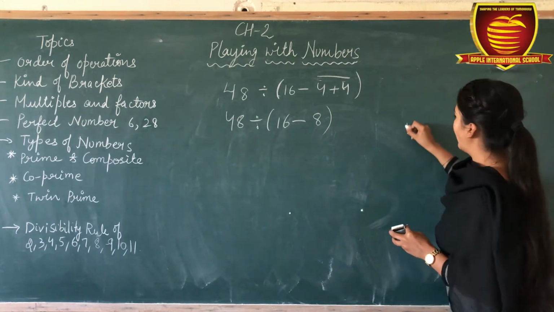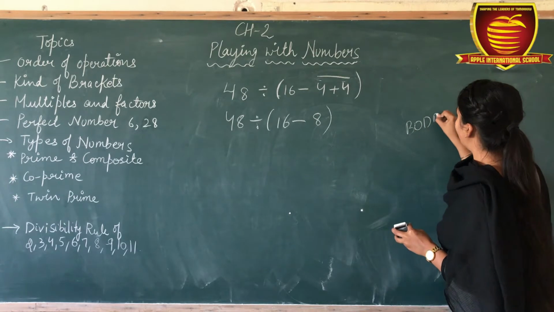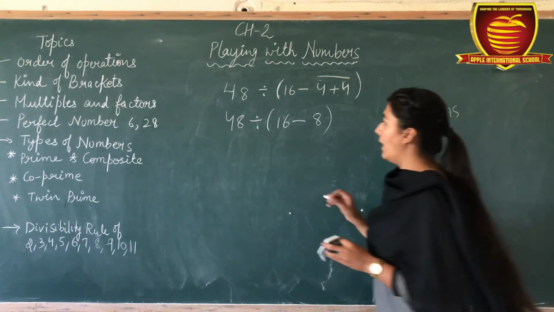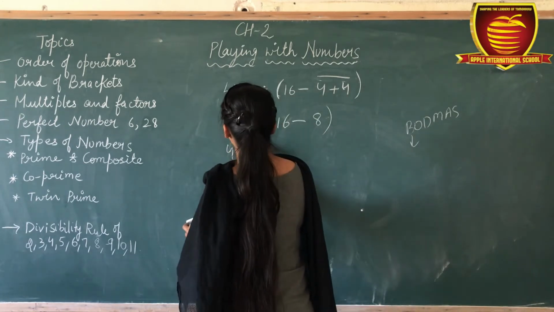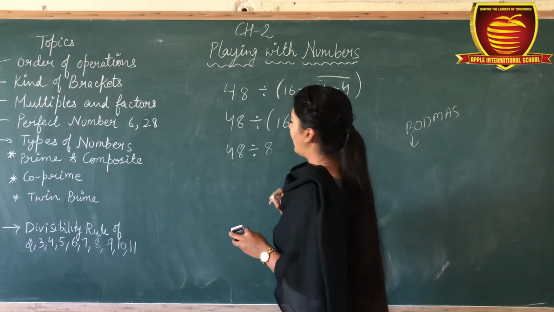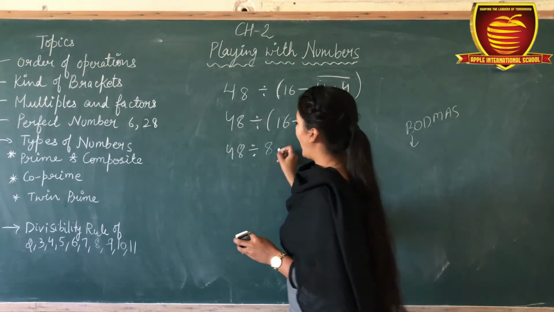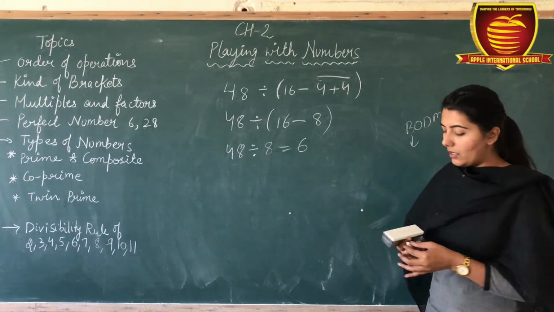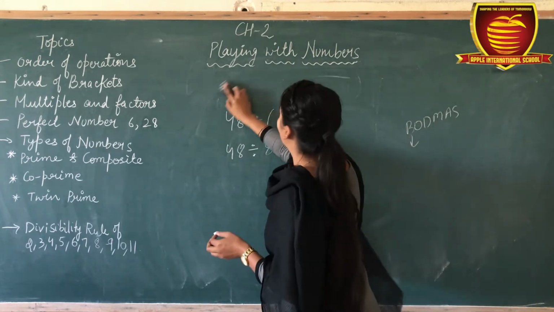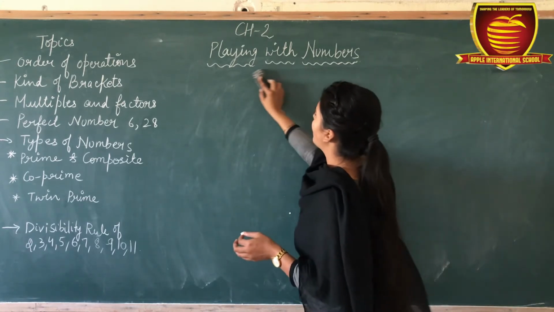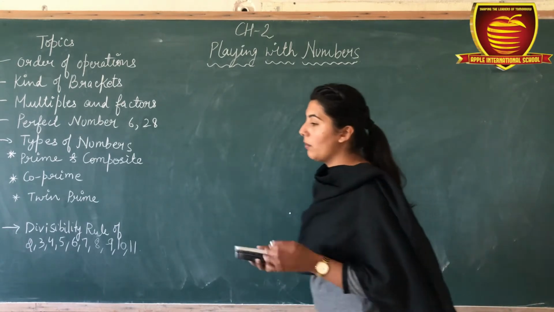Okay, according to BODMAS, now you have to solve the bracket. 48 divided by 16 minus 8, 8. Then we have to divide it. The answer is 6. Okay, this is how to solve different kinds of bracket.